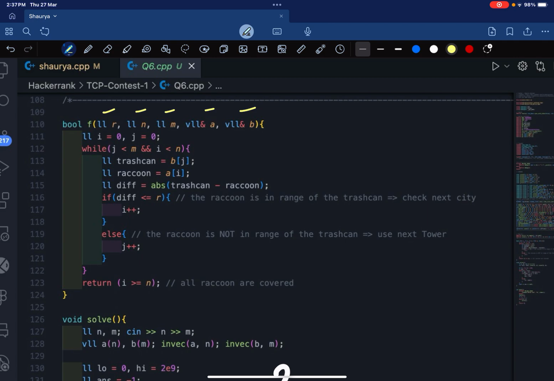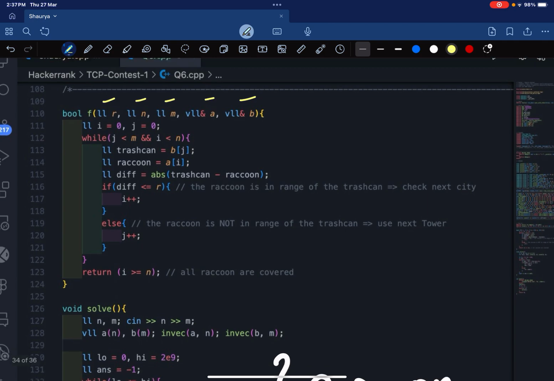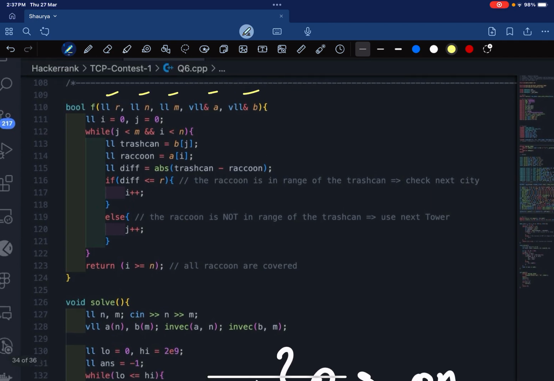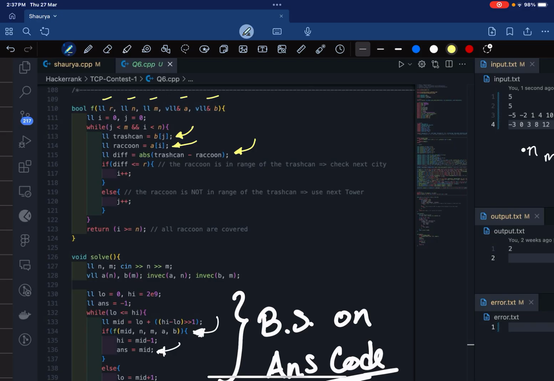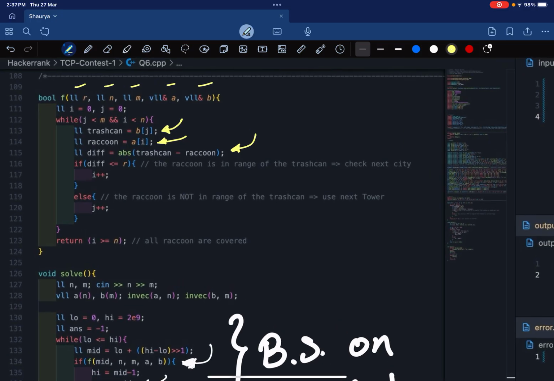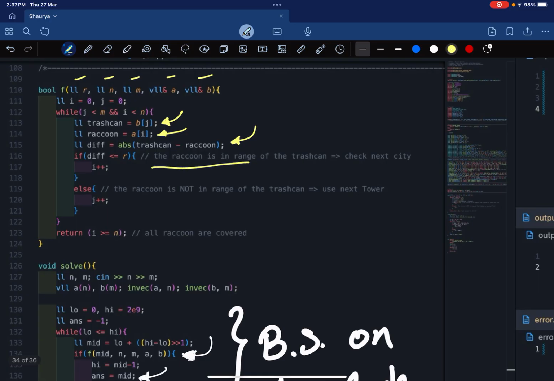While j is less than m and i is less than n, our current trash can is b of j and our current raccoon is a of i. So we will take the absolute difference, basically the Manhattan distance between them, and then we will check if the difference is less than or equal to r. That means the raccoon is in the range of that trash can. Hence check the next raccoon,